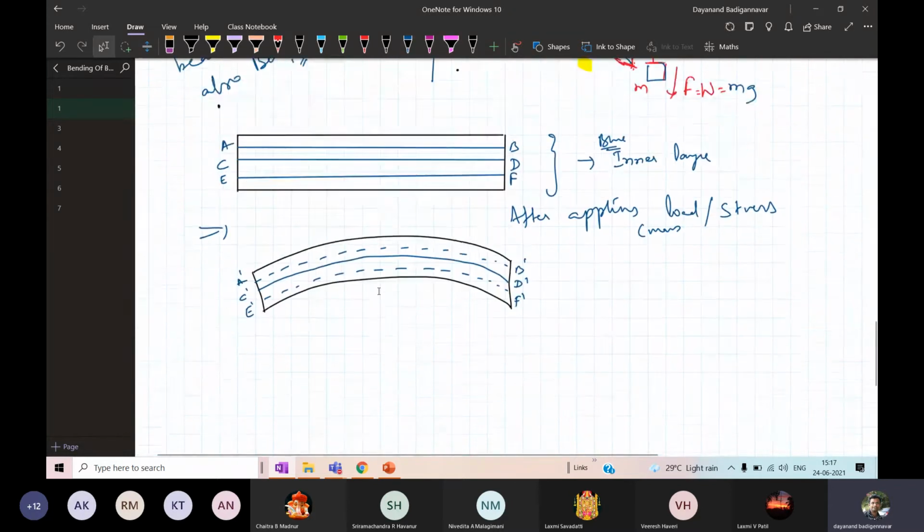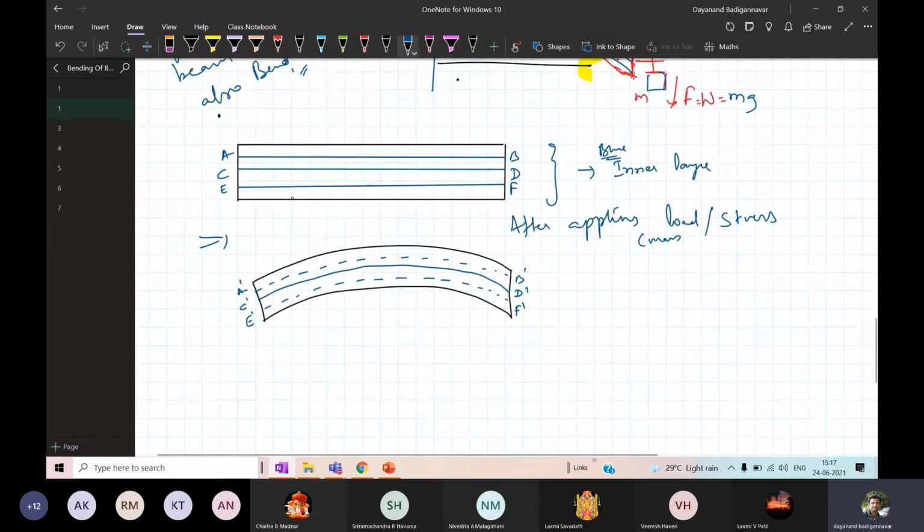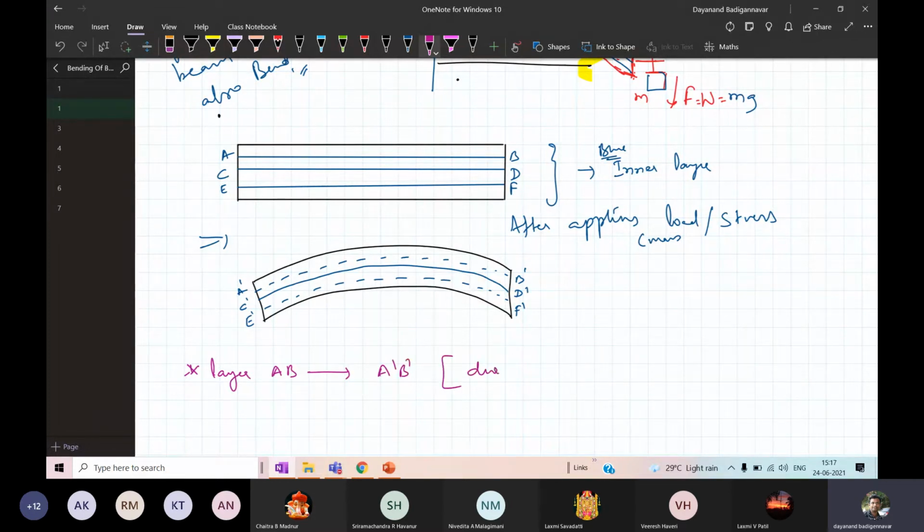Now the top layer AB, keep in mind, the layer AB gets changed to A dash B dash because of the stress that you have applied.